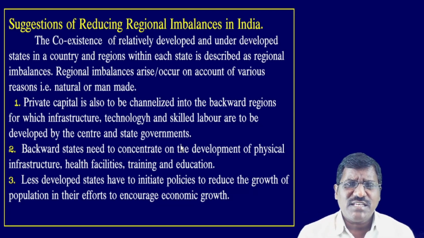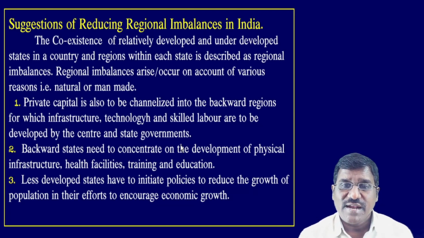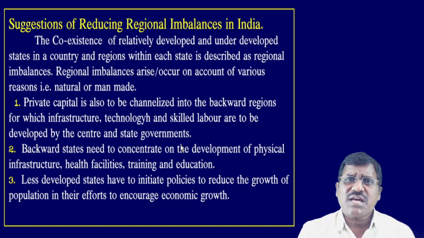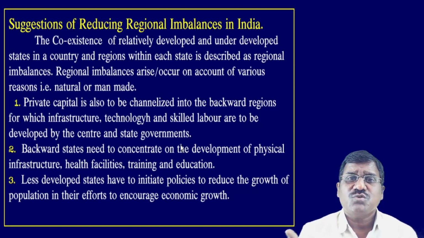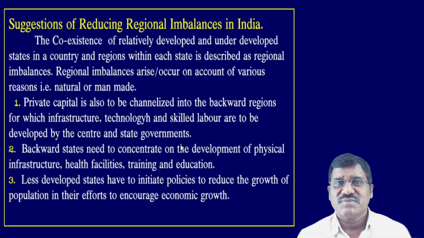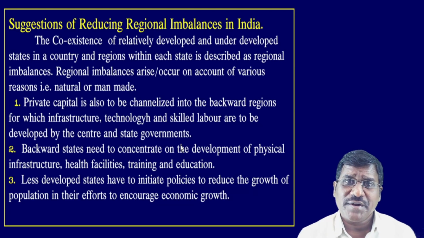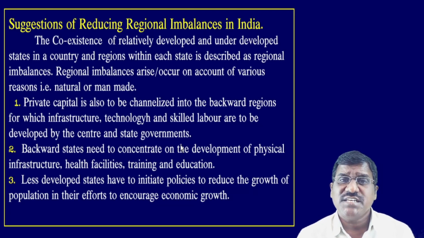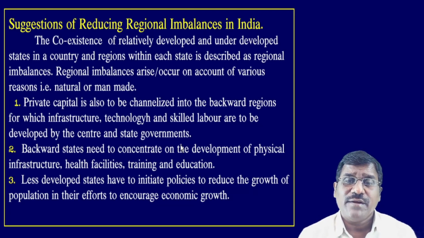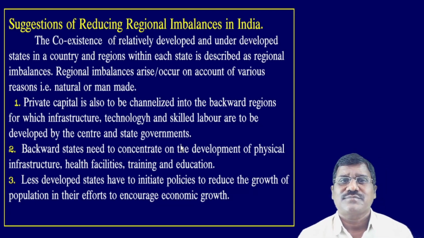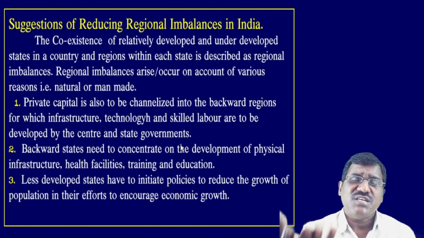The backward regions need infrastructure, technology and skilled labor to be developed by the central and state governments; then only is it possible to develop the underdeveloped areas. So the government should provide more and more infrastructure facilities in rural, backward and imbalanced areas, then automatically it is easy to develop.